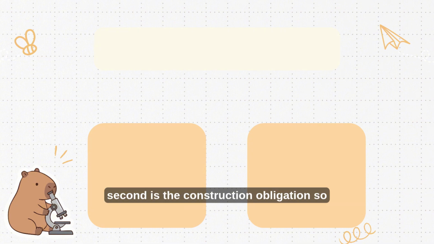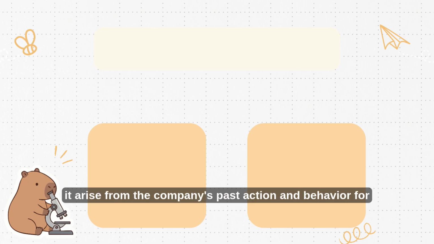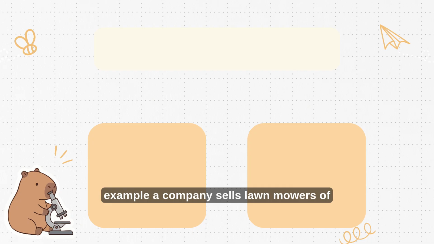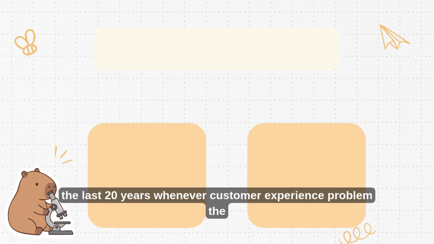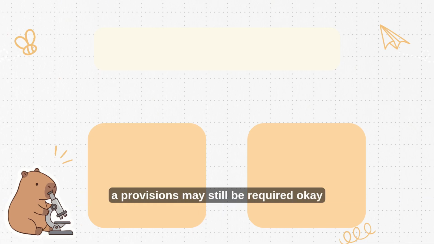The second is the constructive obligation. A constructive obligation is not written in a contract. Instead, it arises from the company's past actions and behavior. For example, a company sells lawnmowers without offering a written warranty. However, for the last 20 years, whenever a customer experiences a problem, the company has repaired the products free of charge. Customers now expect this service. Although there is no legal contract, the company's behavior has created a constructive obligation. Therefore, provisions may still be required.